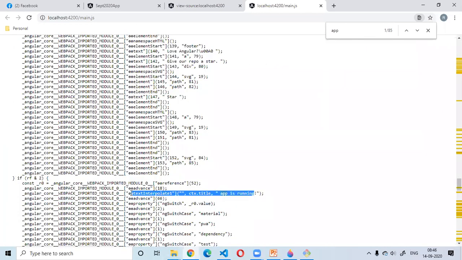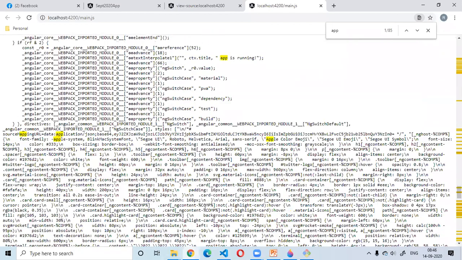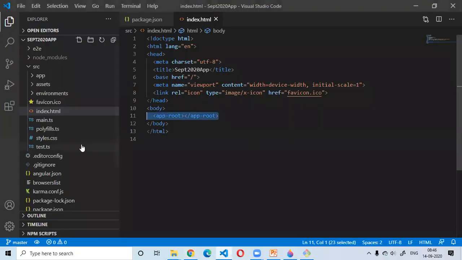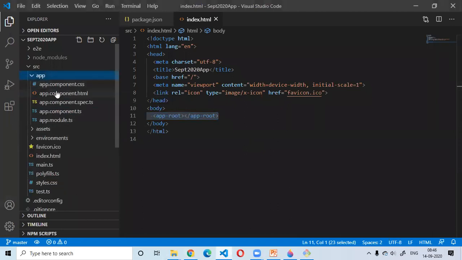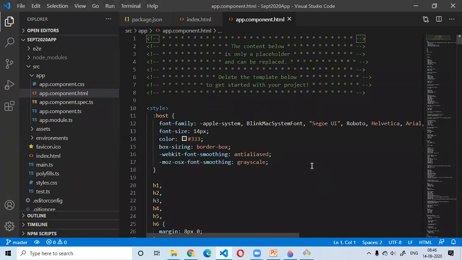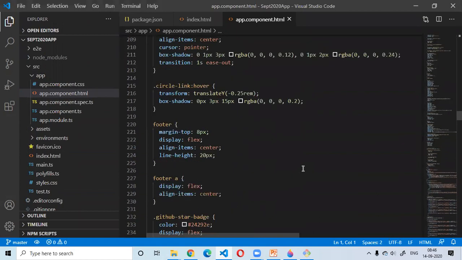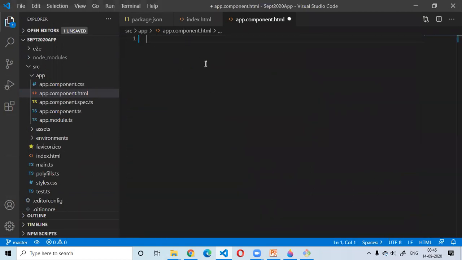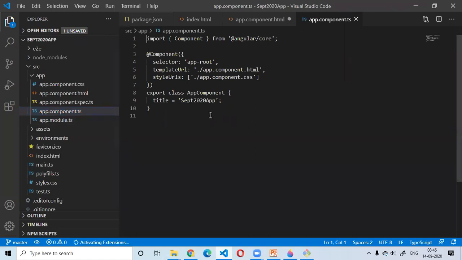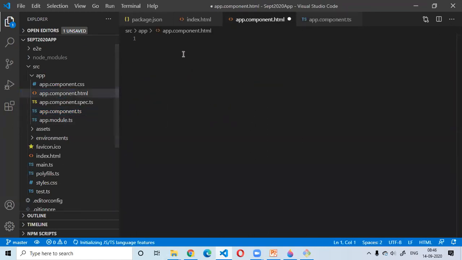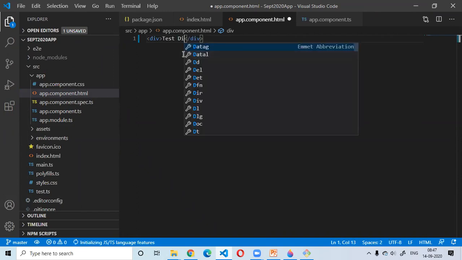So what is happening is, in order to show you, let me put some of our own code. I'm removing all other things and just putting a div, a test div.